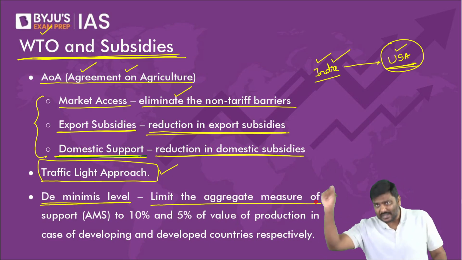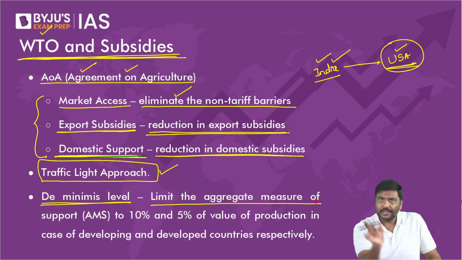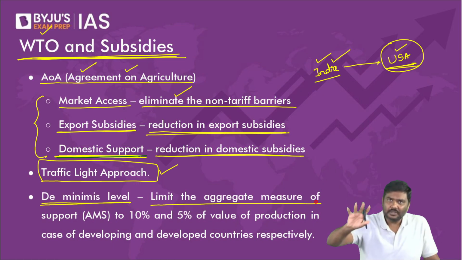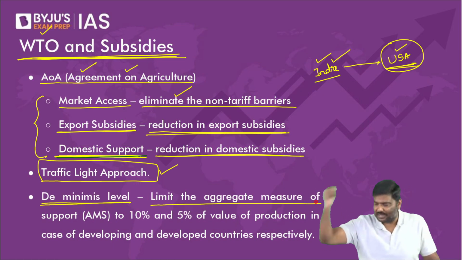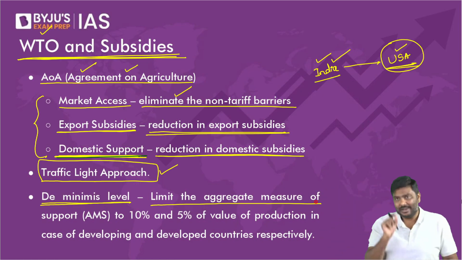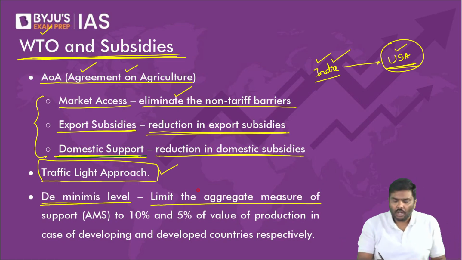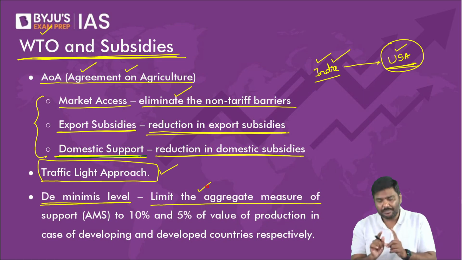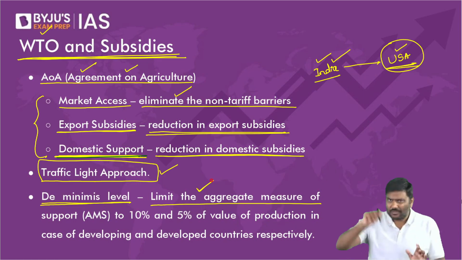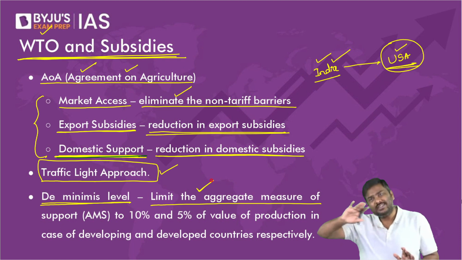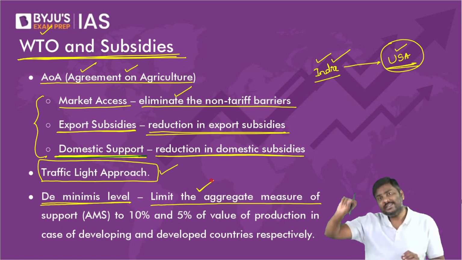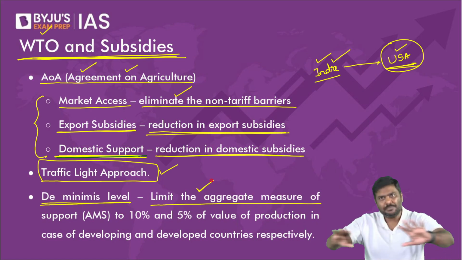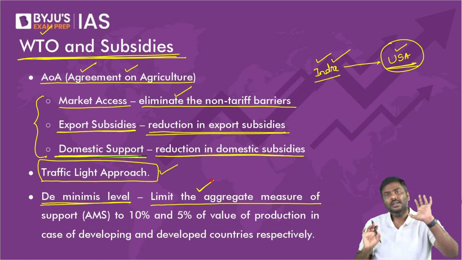Remember this, there is one more term called as a de minimis level. How much is the limit? Because we have to impose limit. So how much is the limit? Right? There is a term called as a de minimis level. What is this de minimis level? It will limit the amount of trade distorting subsidies to 10% of value of production for a developing country, to 5% of value of production for a developed country.